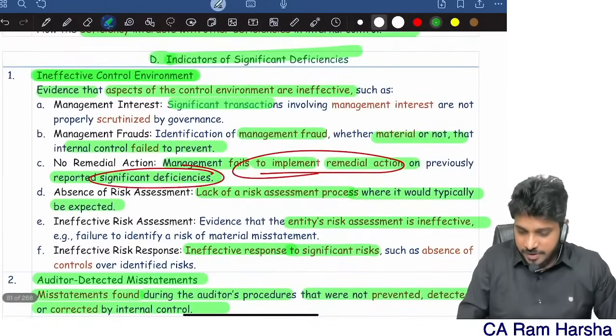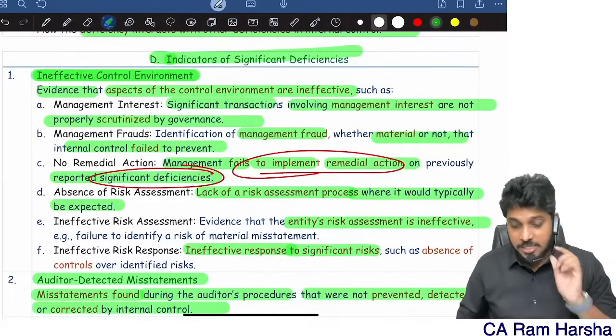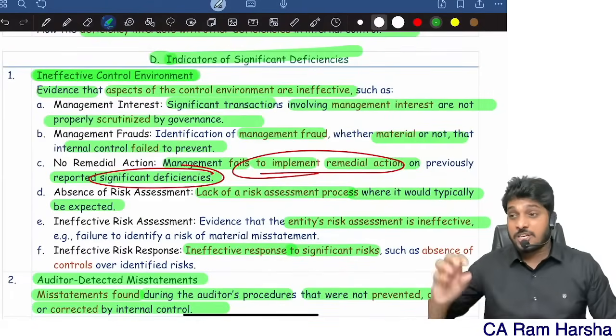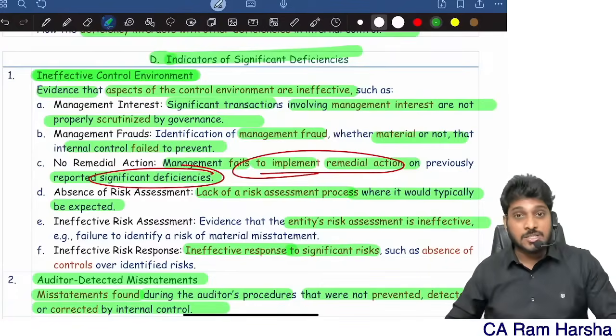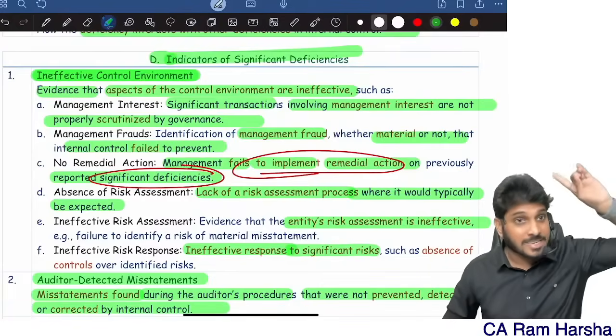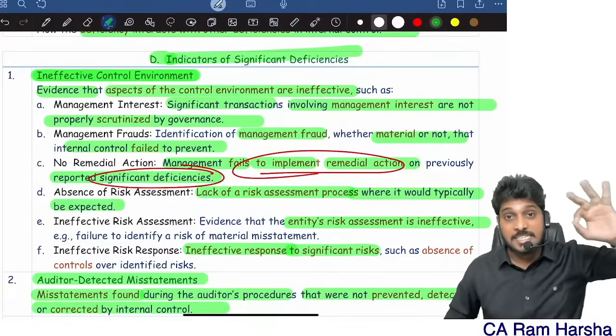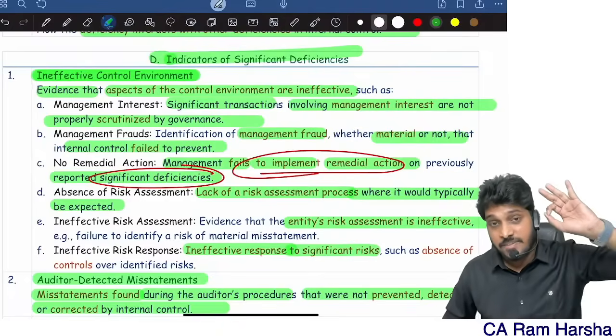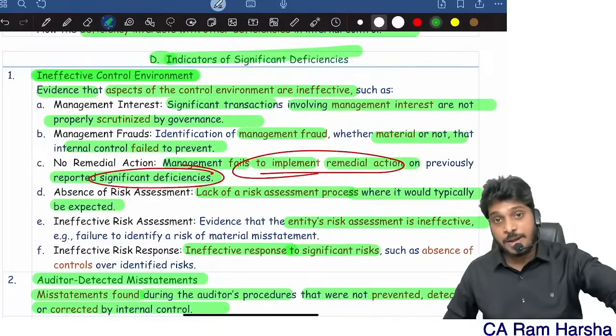And significant transactions involving management interest. Top management directors are having interest in some transactions. Some transactions are conducted with some partnership firms and LLPs where directors are having major interest. So that itself is one more indicator that significant deficiency might be there, fraud might be there, error might be there.